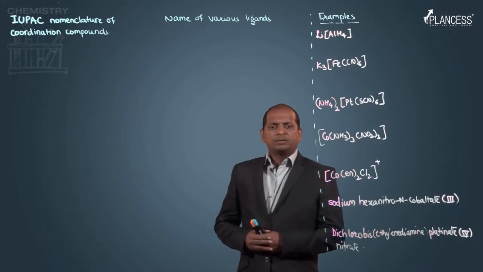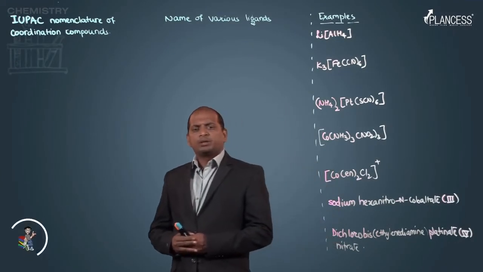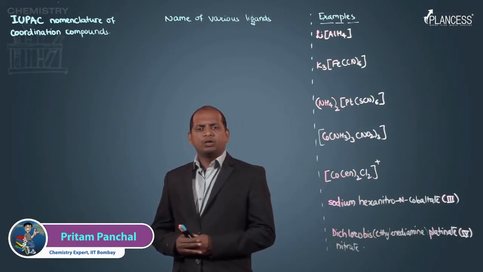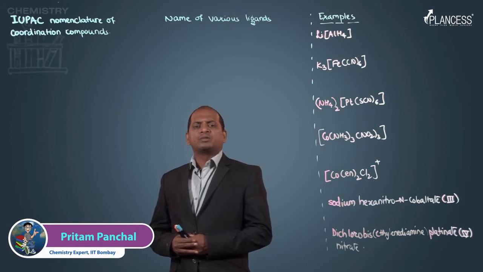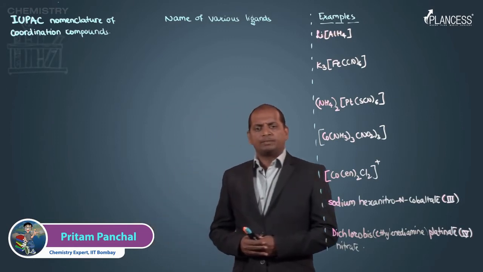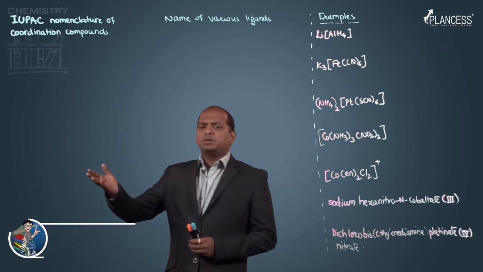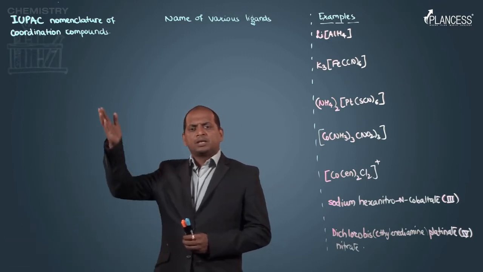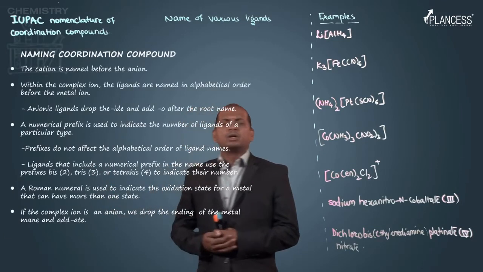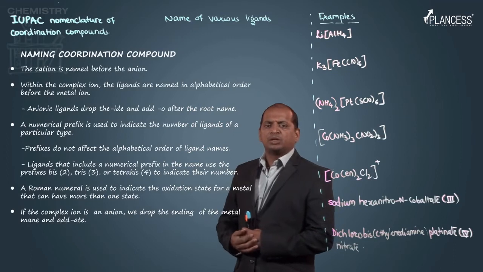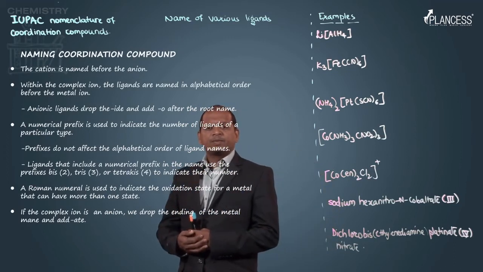So guys, now we are going to move to a very important topic, that is IUPAC nomenclature of coordination compounds or complexes. These are certain rules for IUPAC nomenclature of coordination compounds.